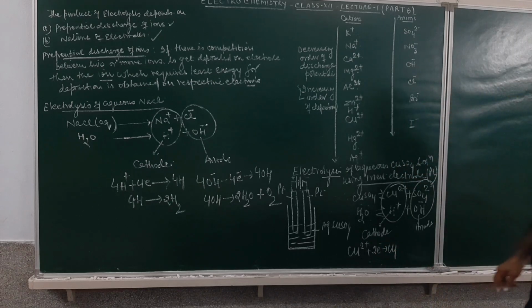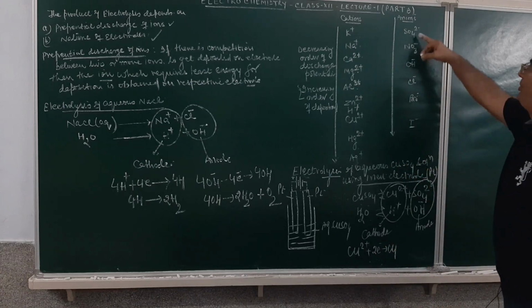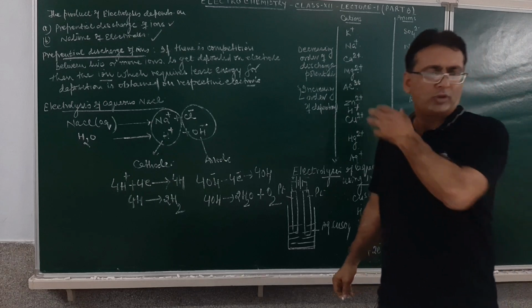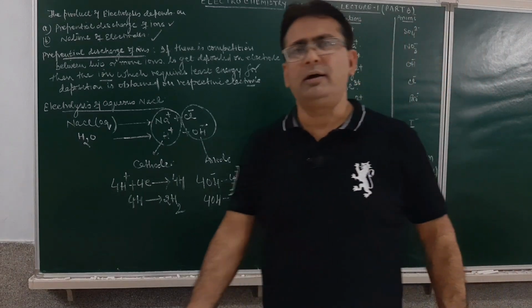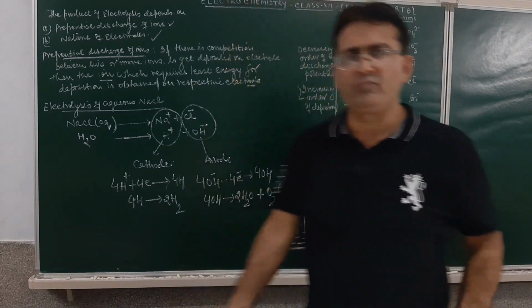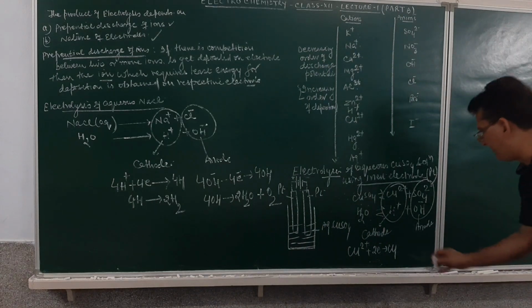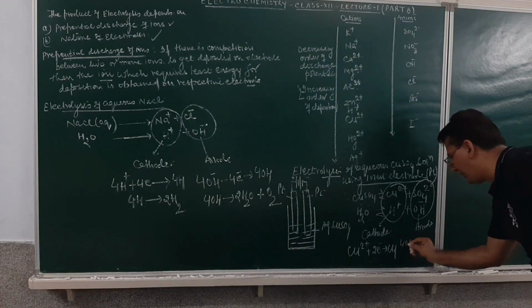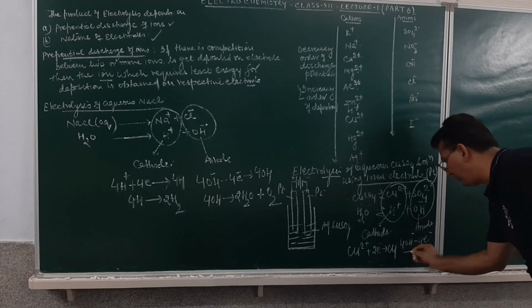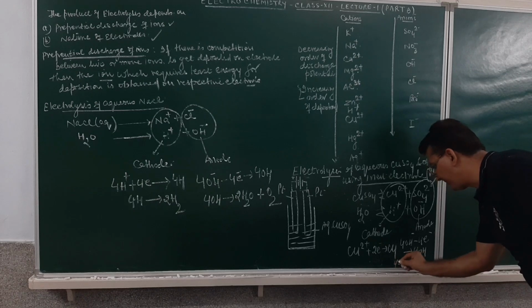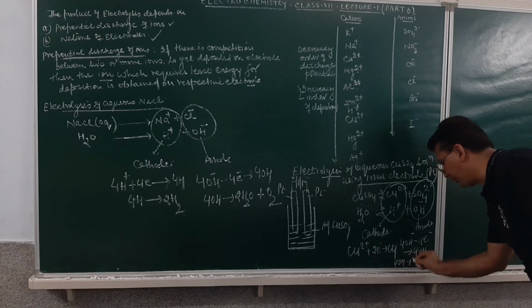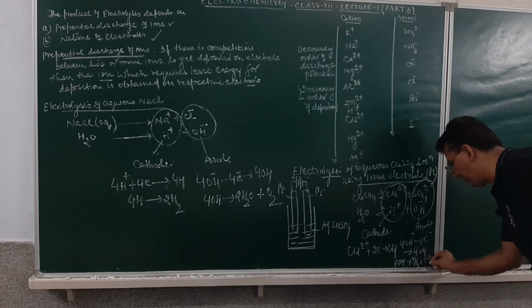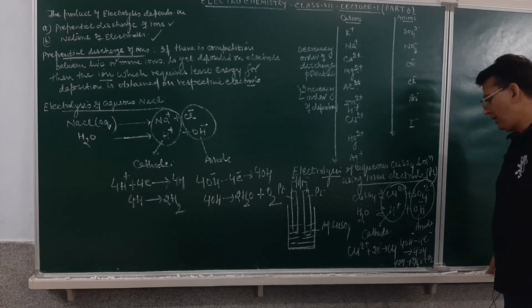Am I clear? Now at the anode, there will be competition between sulfate and hydroxyl ion. But what is toward the lower side? Hydroxyl ion, the preferential discharge of ion. So at the anode, what will happen? This hydroxyl ion will be losing 4 electrons and will change into 4OH. This 4OH will change into water and a gas will be given out. The name of the gas will be oxygen. Am I clear?